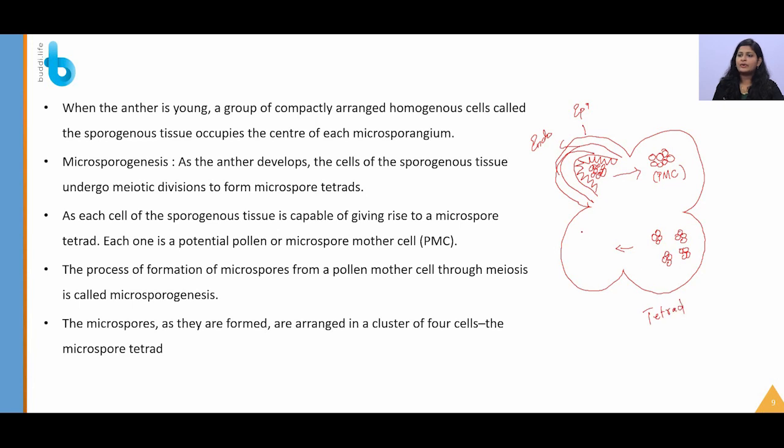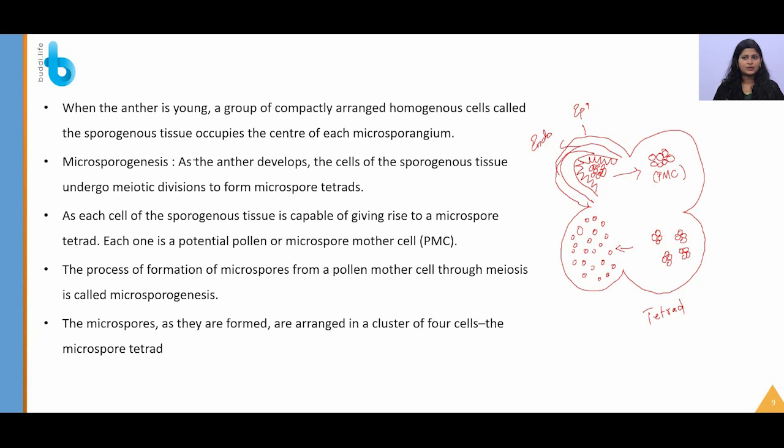So again what will happen? These will dehydrate and form individual pollen grains. They mature, dehydrate, that is lose water, and form individual pollen grains, and during the time of dehiscence they are released from the anther. When the anther is young, a group of compactly arranged homogeneous tissue called sporogenous tissue will occupy the center of each microsporangium. So in all of them the center will have this. Again I am mentioning this for better understanding.